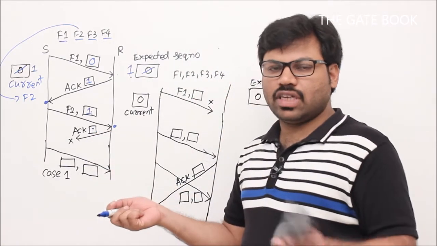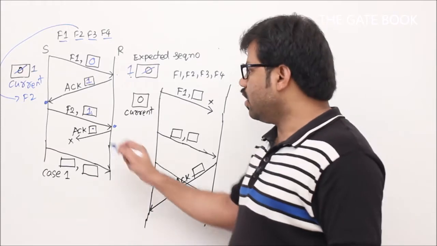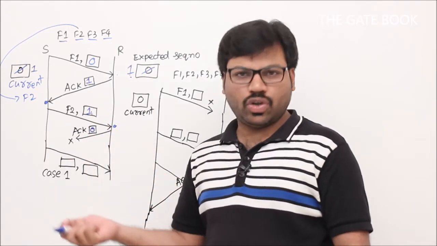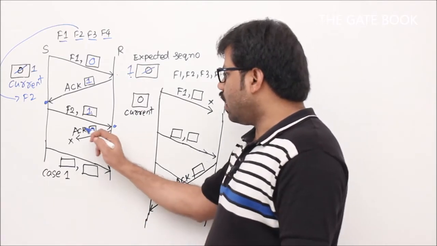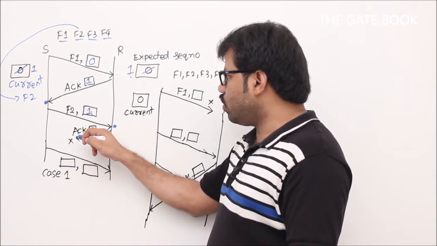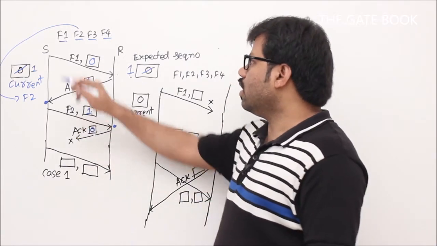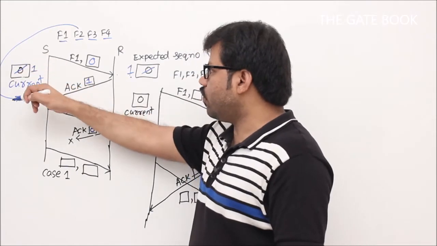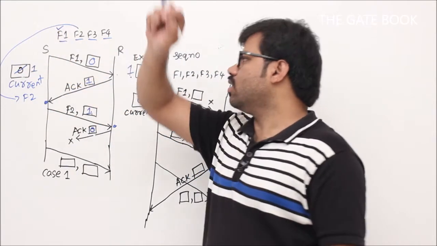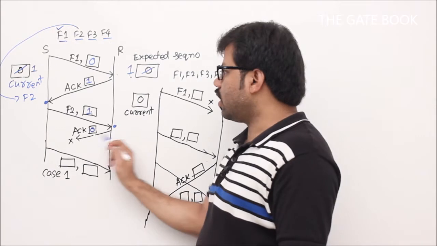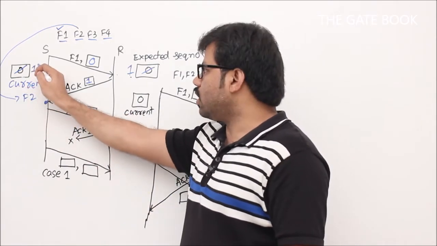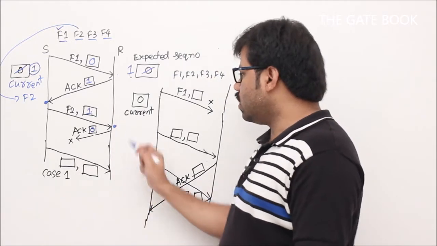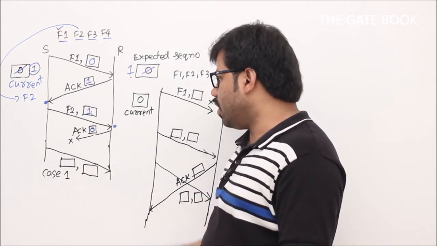Actually 2 is not possible. Sequence numbers are 0 and 1. They are enough, right? That's why we are going to send 0 again. So ACK 0. We don't require 2 unnecessarily, right? Because when you use ACK 0, you don't get any confusion. What's the reason? Whoever used 0 earlier, it was already successfully sent. That's why there will not be any problem here. Currently we are not using 0. We are using 1 now, correct? That's why the sender doesn't have any problem with 0. So when we send ACK 0, there will be no problem.